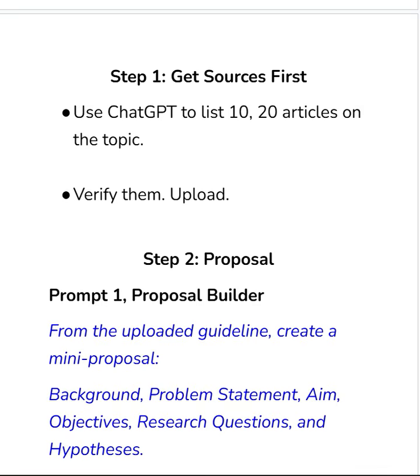Use that prompt to get journals. Then when you do that, verify them, then upload them. Or like ChatGPT allows you to upload, I think, up to 10 documents all at once.